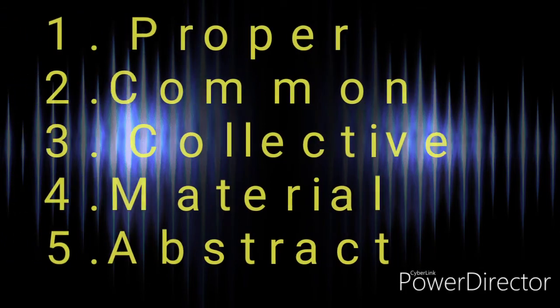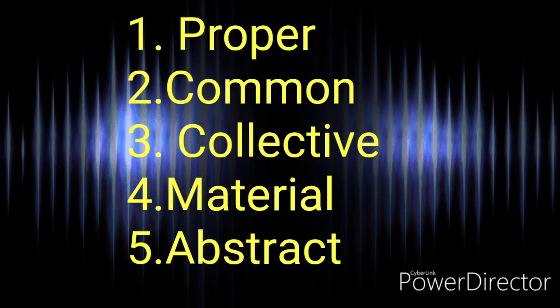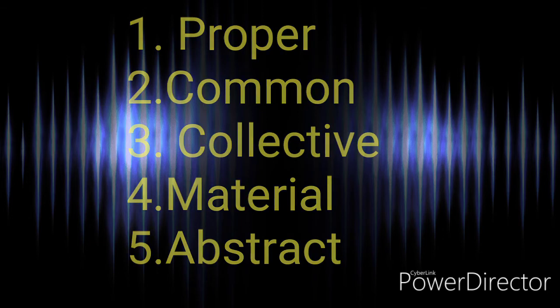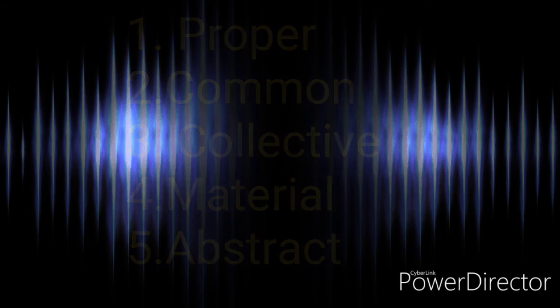Fourth, material noun. And fifth, abstract noun. In some books, we can see only 4 kinds of nouns. In these books, they do not consider material noun as a part of noun or kind of a noun. But in most of the books, we can see 5 kinds of nouns.